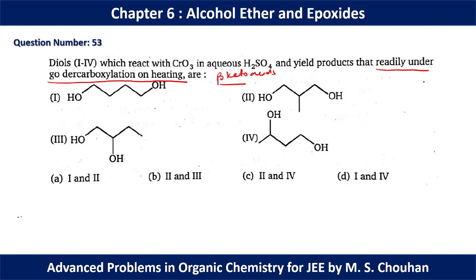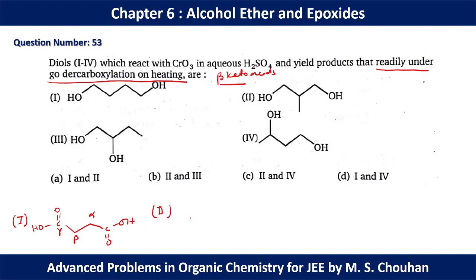So if we start with molecule 1, after oxidation we are going to have this kind of final product. So this is nothing but an alpha beta gamma keto acid, so it will not undergo decarboxylation reaction.